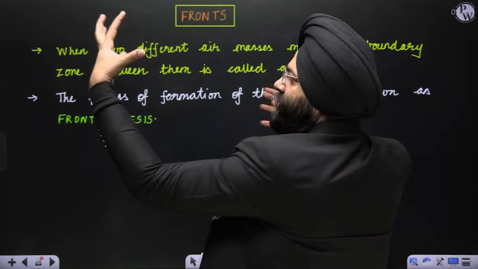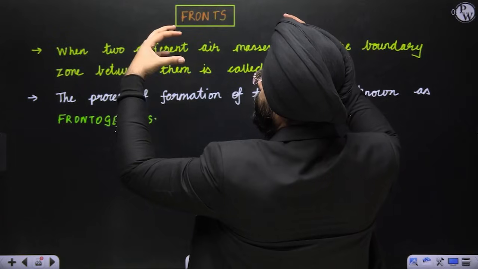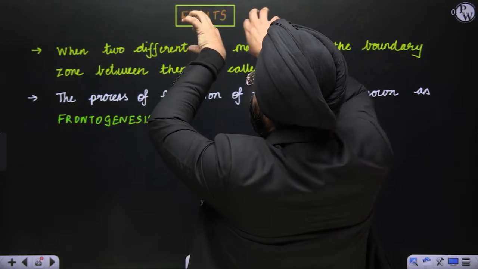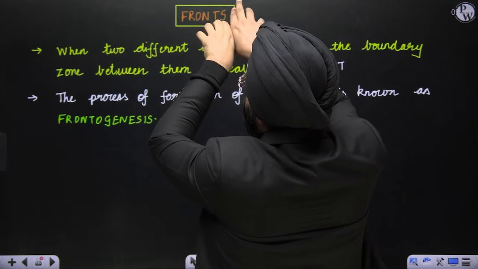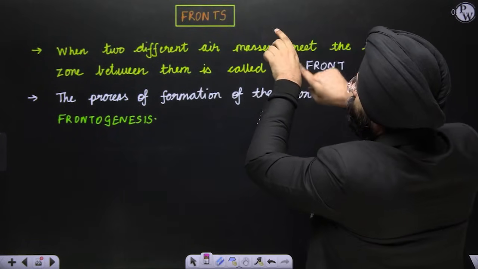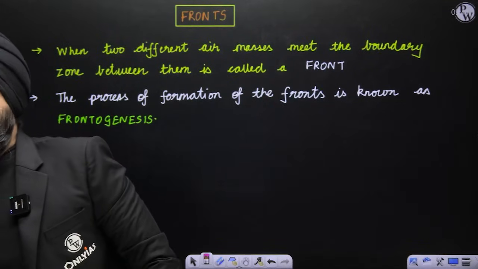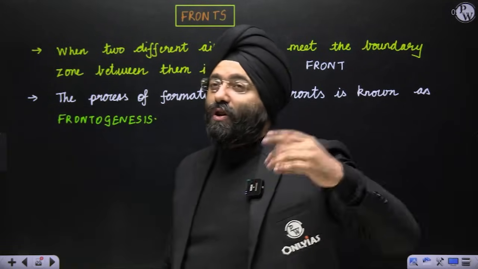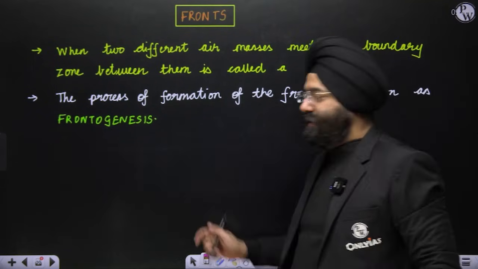Supposing that this is an air mass which is, let us say, colder. This is a warm air mass. Let us say these masses come and collide. The boundary, the zone where they are meeting, forms the front. And the process of formation of fronts is known as frontogenesis.